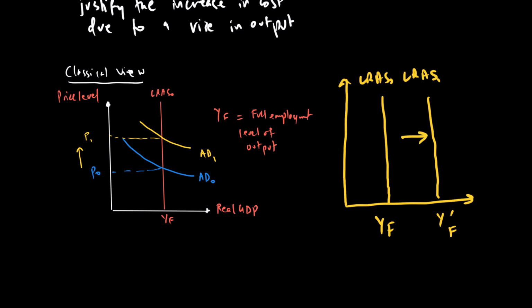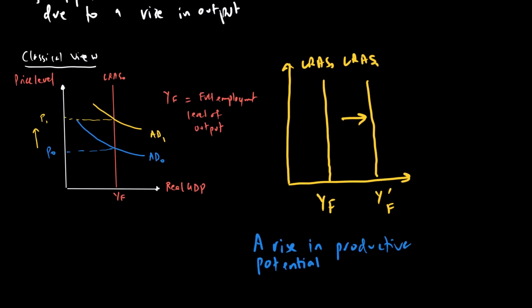And the reason why this happens is primarily, they say, a rise in productive potential. According to the classical theorists, this rise in productive potential happens because of a rise in the quality or quantity of factors of production.